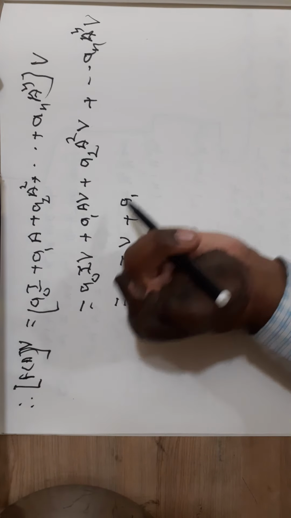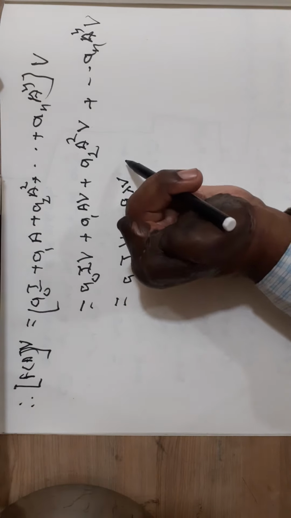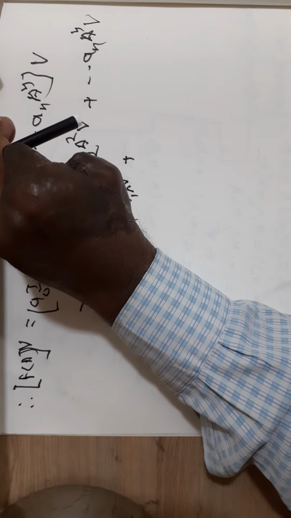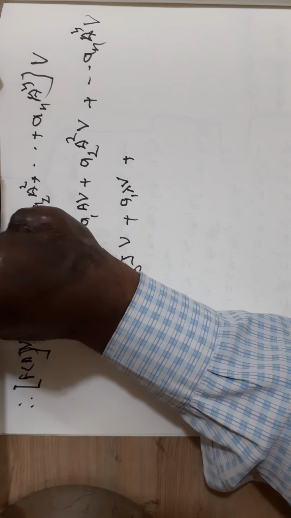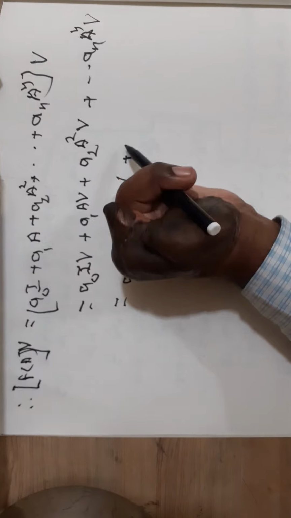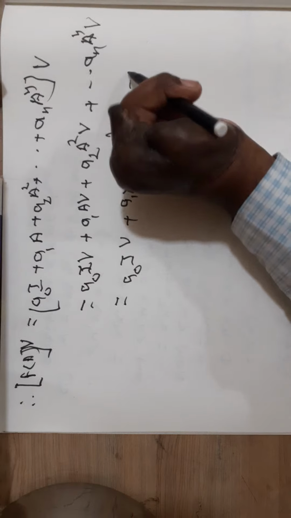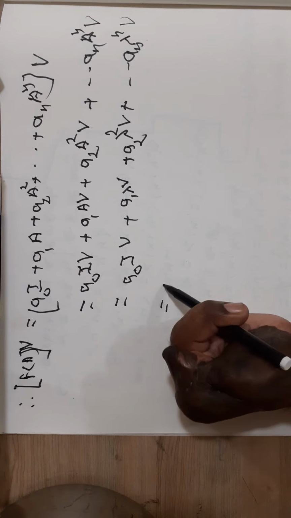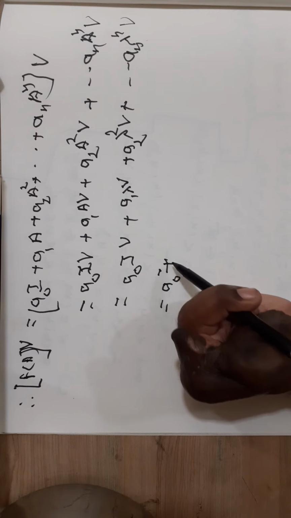Therefore this is a1 into lambda V, plus, now we have seen that if lambda is an eigenvalue of A with corresponding eigenvector V, then A raised to n V is equal to lambda raised to n V. Therefore this is equal to a2 lambda square V, like this, plus an lambda raised to n V. Now this is equal to a0 plus a1